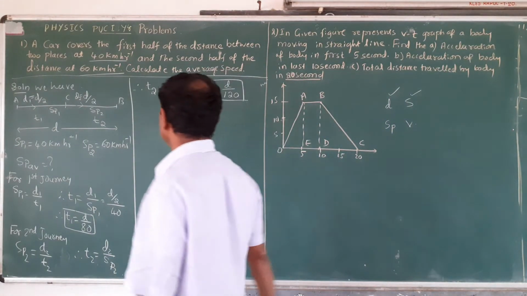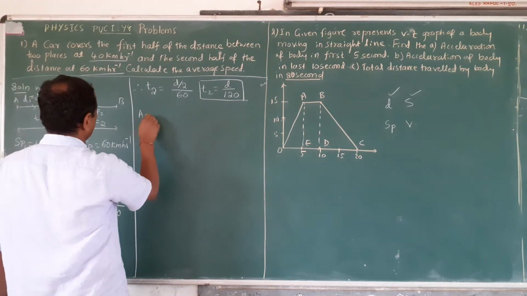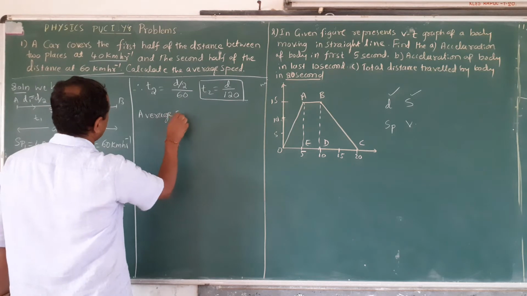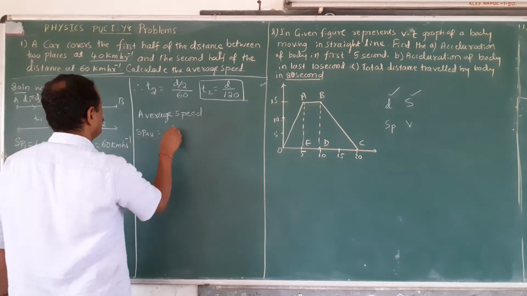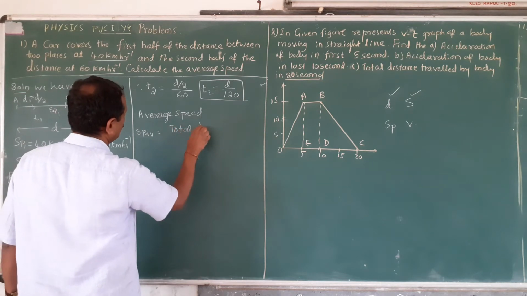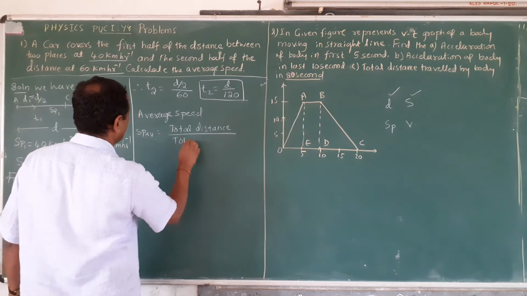Yes, fine. Now the average speed we calculate like this. SPAV, the average speed, is equal to total distance divided by total time.